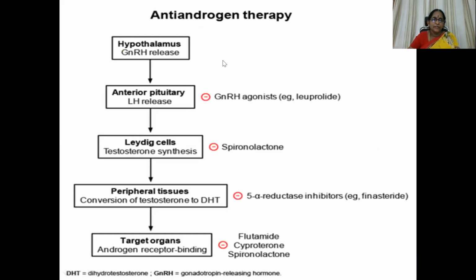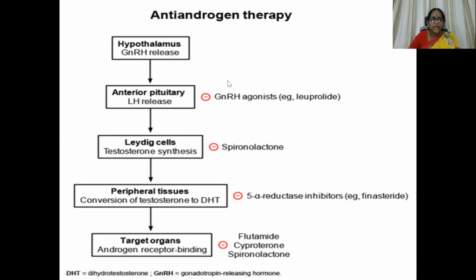So anti-androgen therapy. If you go back to this HPA axis, the hypothalamus releases GnRH, the anterior pituitary releases LH, which stimulates testosterone release. In peripheral tissue, there will be conversion of testosterone, the secreted testosterone, to dihydrotestosterone. Then it goes to the target organs producing actions after combining with androgen receptors.